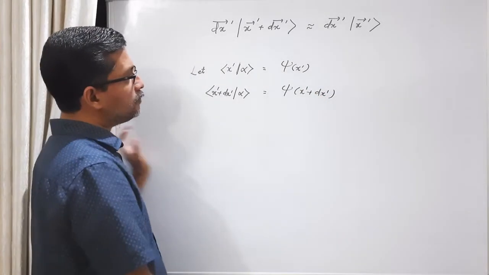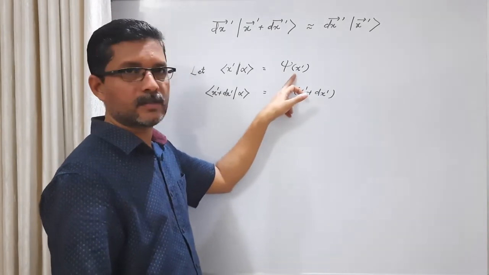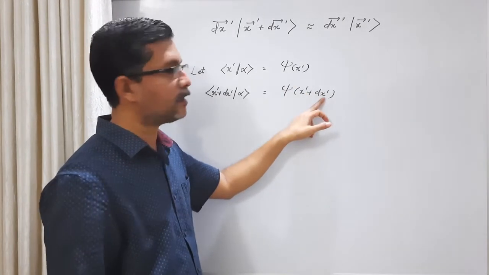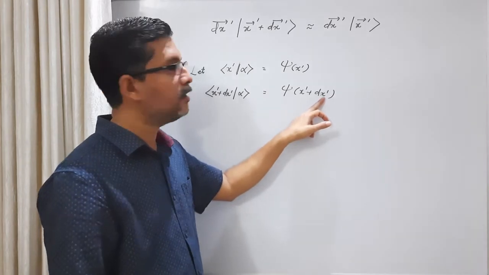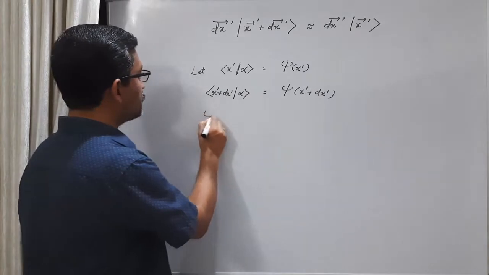Okay, now the wave function at x prime plus dx prime we can express in terms of the wave function at x prime, where this dx prime is very small, an infinitesimal displacement, using Taylor expansion. So let us use Taylor expansion here.